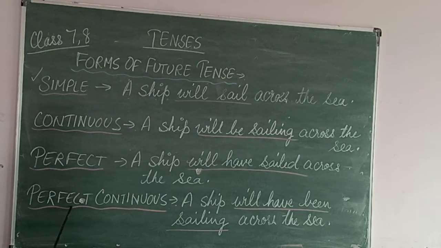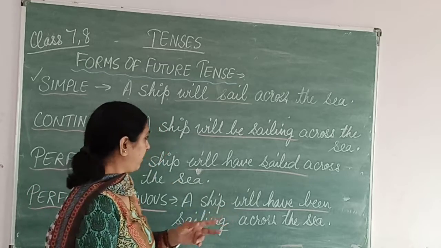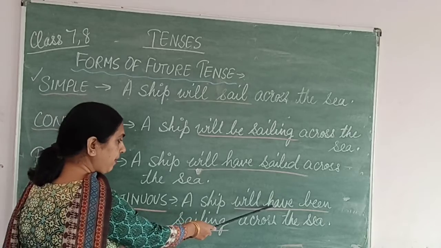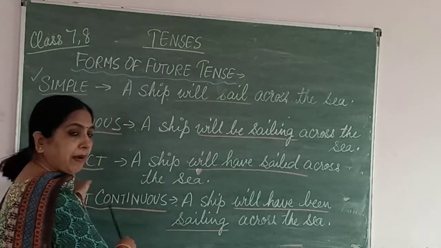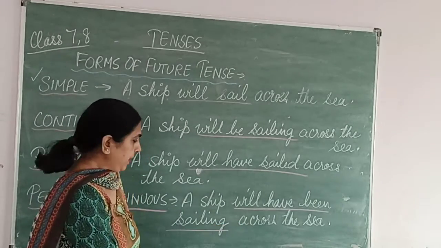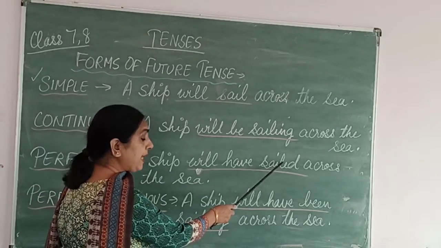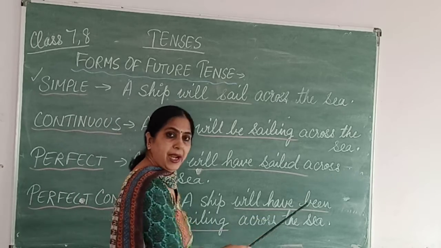So in perfect, I told you which word will be there? Yes, has, had or have. In the future perfect tense, we have added have. So have will come here also. Will have will be the same here because it's perfect continuous, right? Will have been sailing. Now to convert this into sailing with ing, the word been has to be added, right?